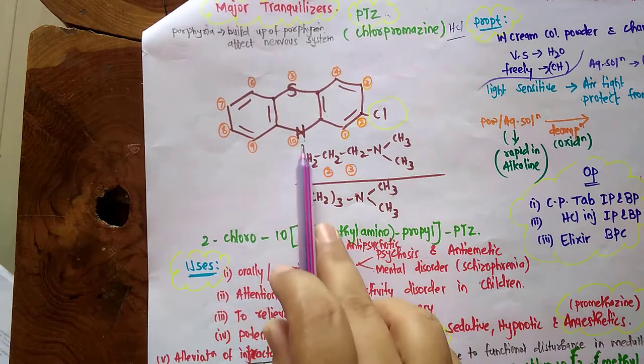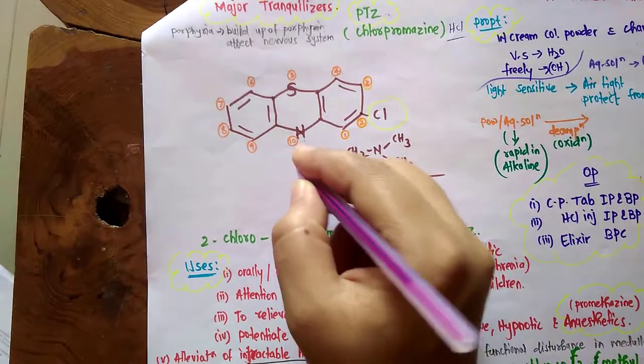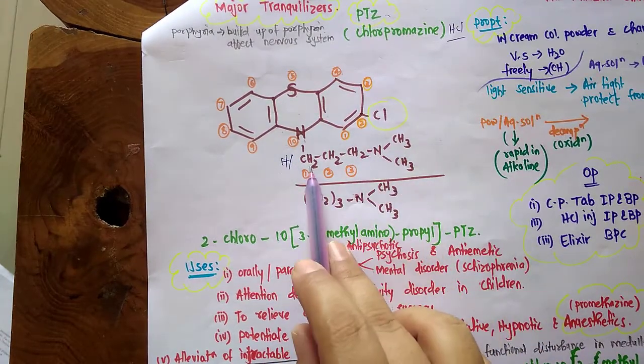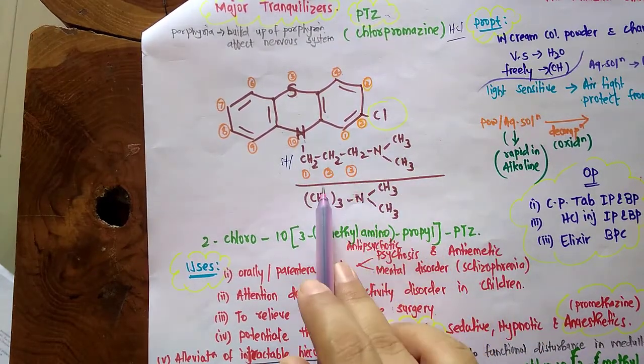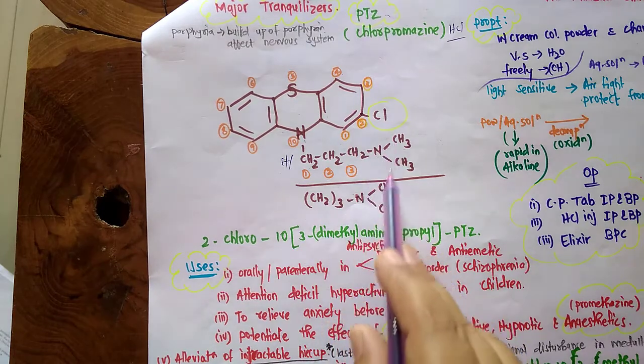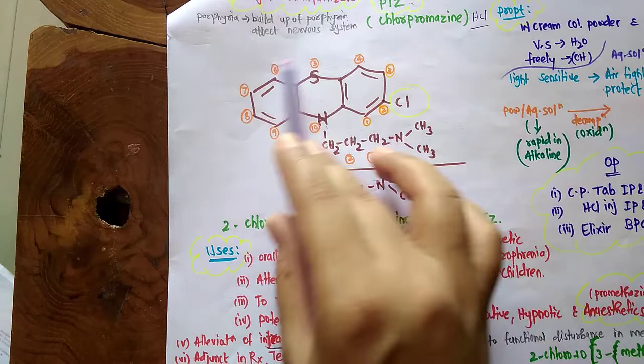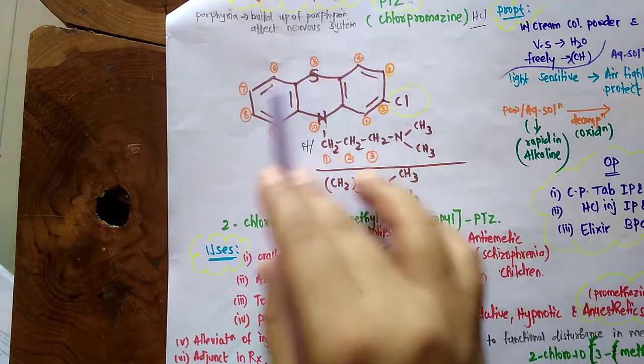Then in phenothiazine, at the nitrogen position instead of hydrogen, it has a substituent. The substituent is CH2 thrice, that is propyl, and N-dimethyl. So the IUPAC name goes this way. For further details on the numbering, you can refer to our previous video.